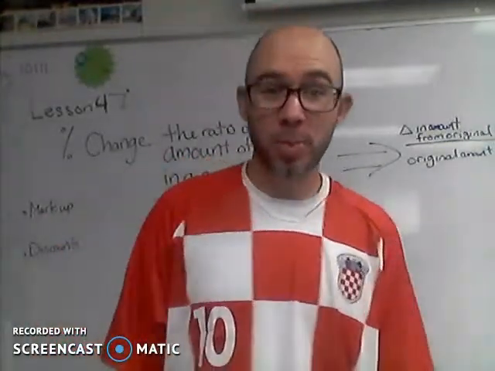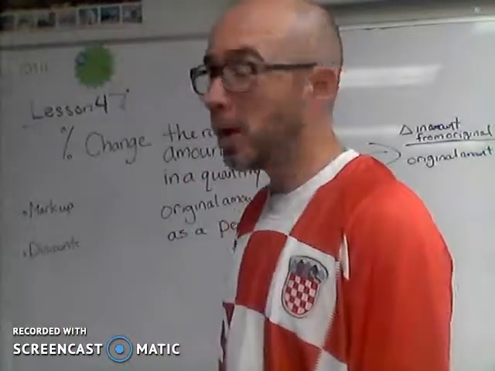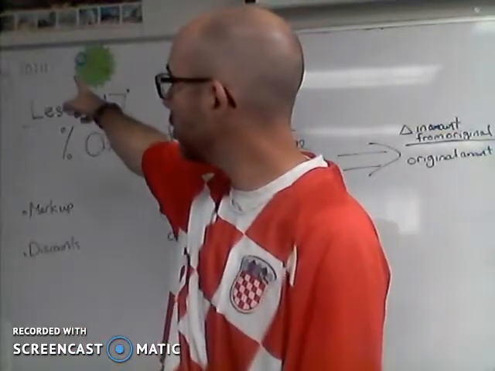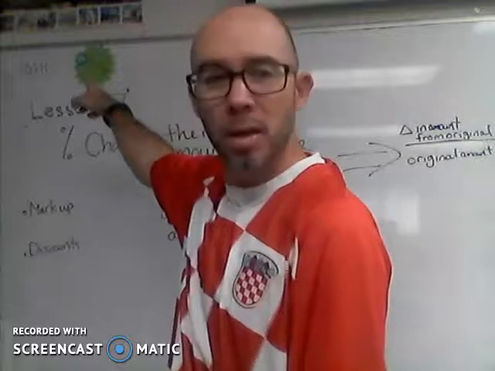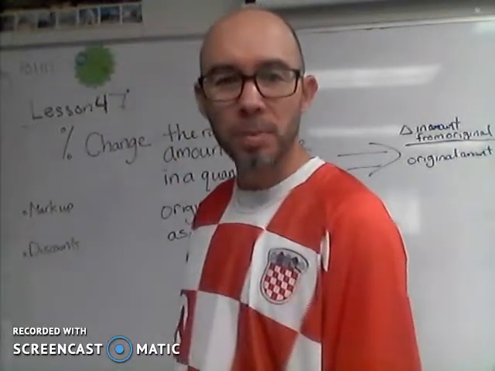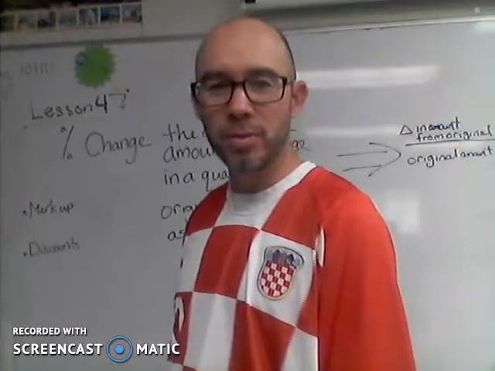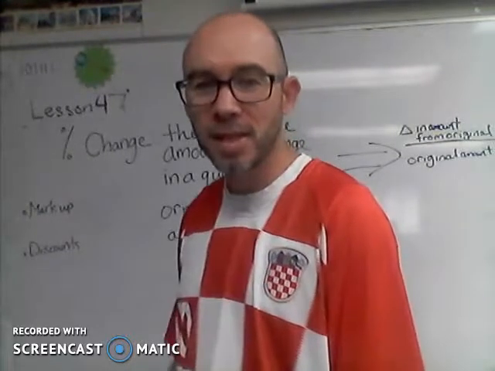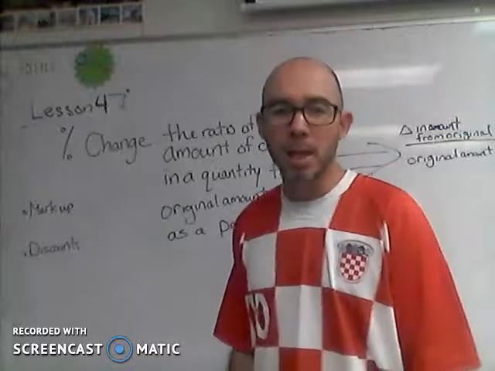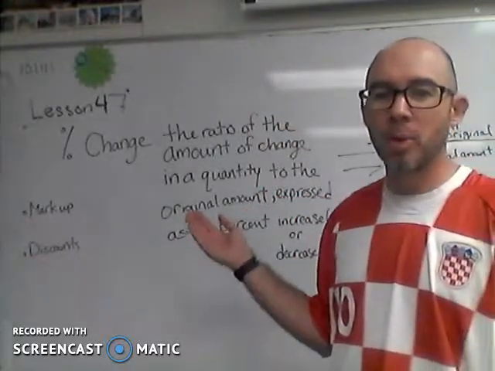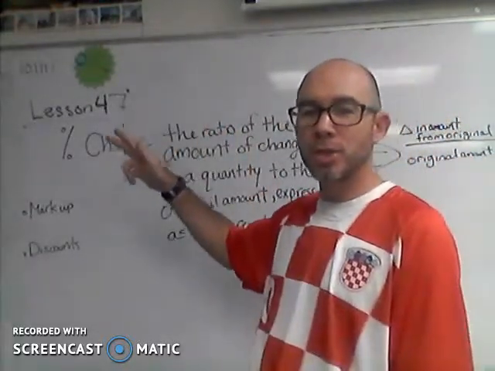47 is a prime number. And in binary, that would be 1, 0, 1, 1, 1, 1. It's 1 plus 2 plus 4 plus 8 plus 32. Yes, it is. Today, lesson 47 is about percentage change.